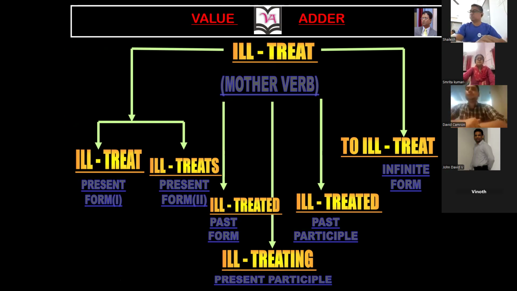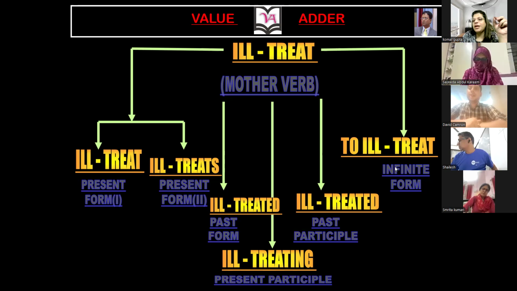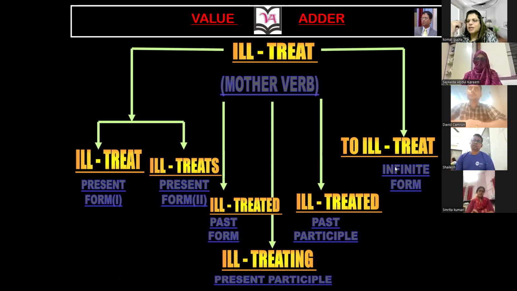Ill-treat. Look, treat is to treat someone, how to behave. But if you put I-double-L, ill, it becomes negative. So ill-treat means to behave with someone very badly. It's wrong to ill-treat animals. It's a wrong habit to behave badly with animals. It's wrong to ill-treat poor kids.